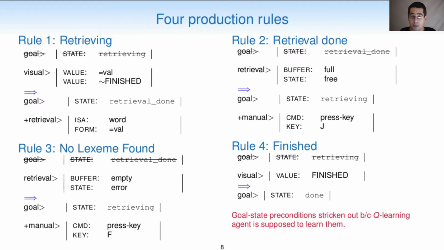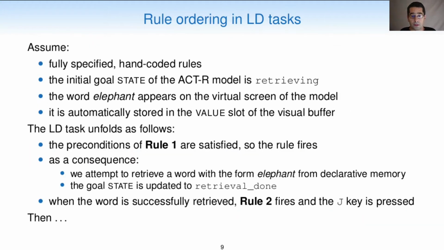Goal state preconditions are stricken out in these rules because the Q-learning agent is supposed to learn them. However, if we work with rules that have fully specified goal state preconditions, and we assume that the initial goal state of the ACT-R model is retrieving, this is how a simulated LD task will proceed. The word elephant appears on the virtual screen of the model. It is automatically stored in the value slot of the visual buffer, at which point the preconditions of rule 1 are satisfied, so the rule fires, and as a consequence, we attempt to retrieve a word with the form elephant from declarative memory. And when the word is successfully retrieved, rule 2 fires and the J key is pressed.